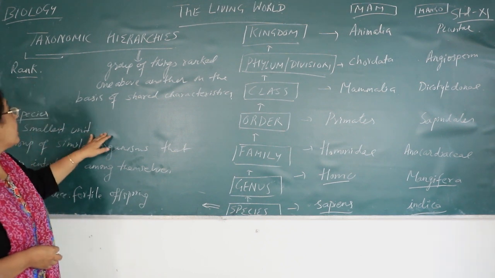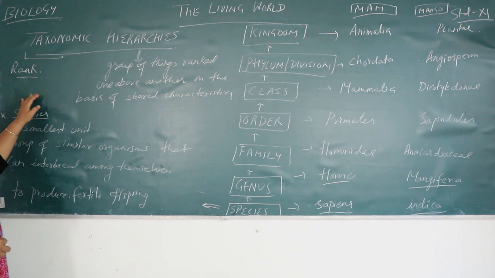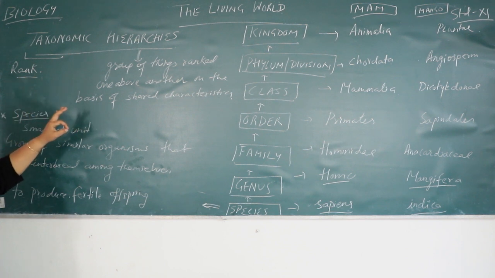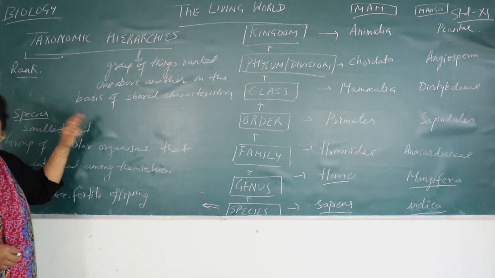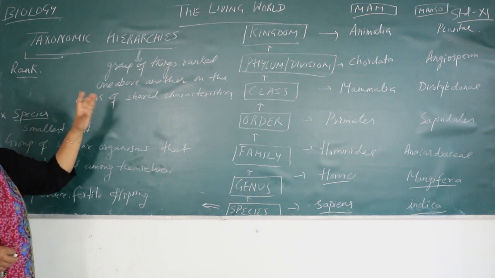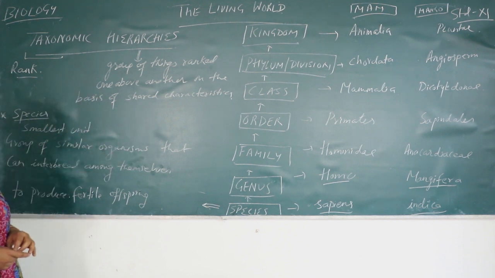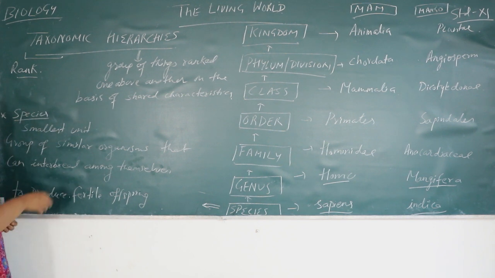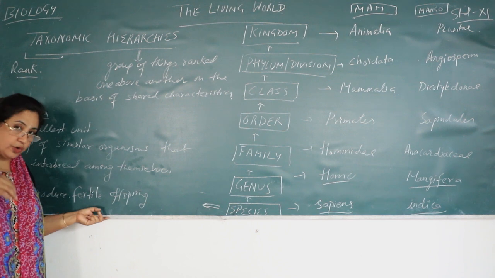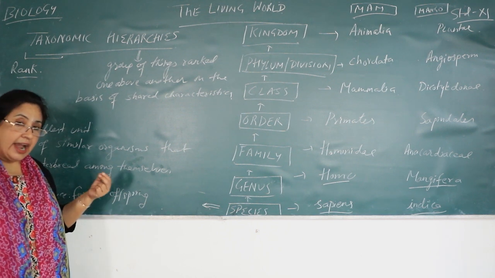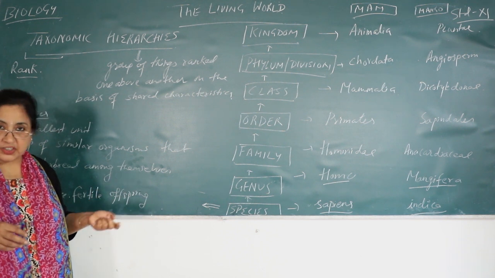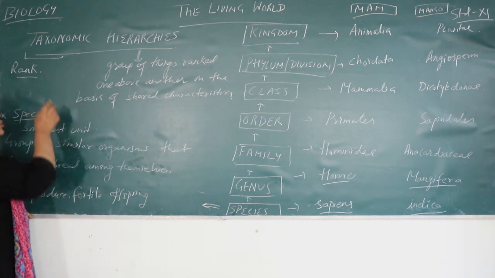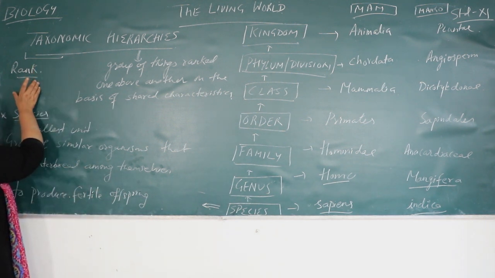Now the topic which I have taken today is taxonomic hierarchies. Right? Now the term seems to be a little difficult, but when you understand the meaning, you will understand it very clearly. Okay? Now, taxonomy we have studied is a branch of science where we identify organisms, we classify organisms, we do the nomenclature. Okay. Now, taxon actually means rank.